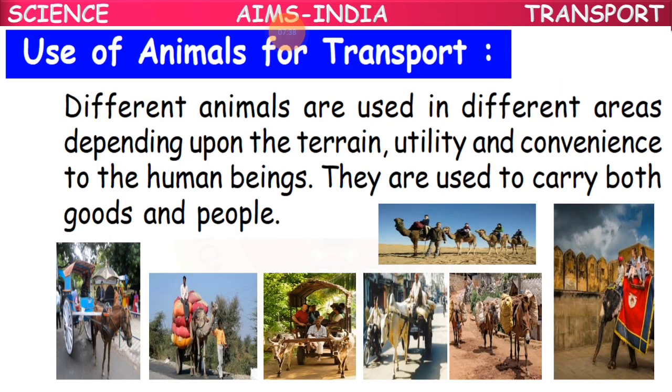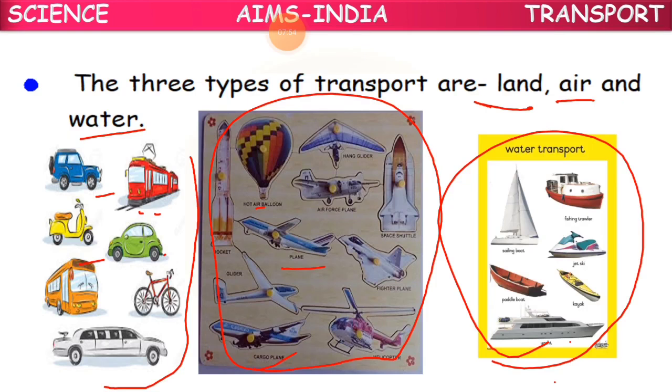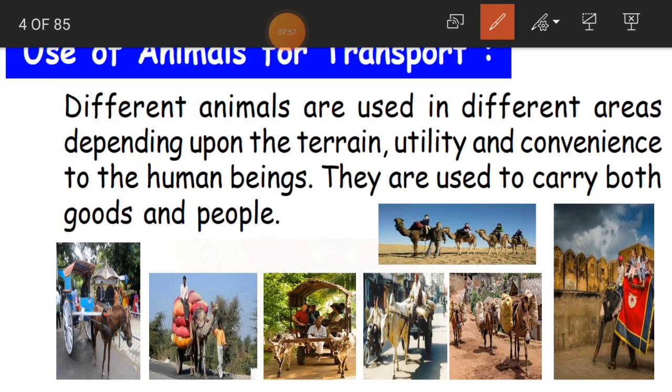Clear? Now, not only do we use vehicles, children, we also use animals for transport. Okay, we also use animals. Like what animals do we use? Different animals are used in different areas depending upon the terrain, utility, and convenience to the human beings. Okay, different animals are used in different areas depending upon the terrain, in the sense the land.